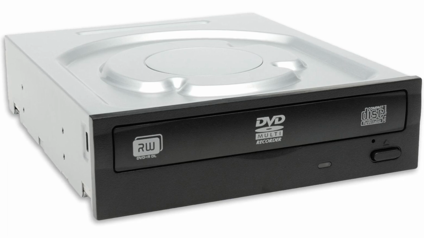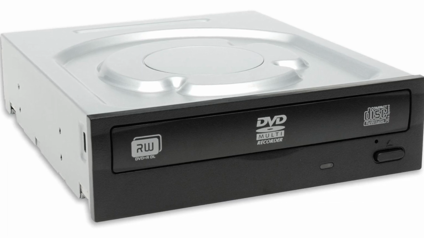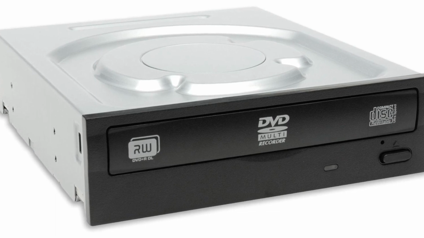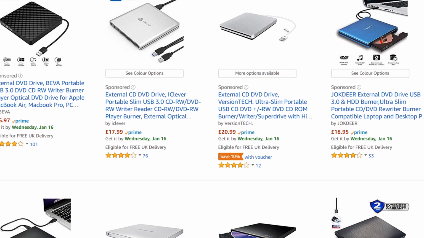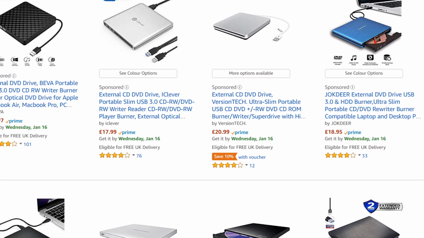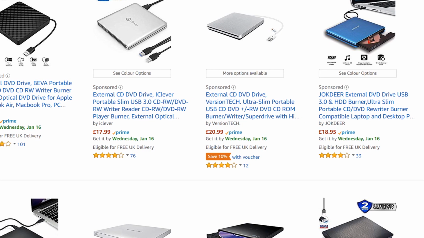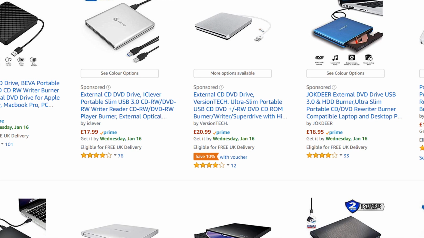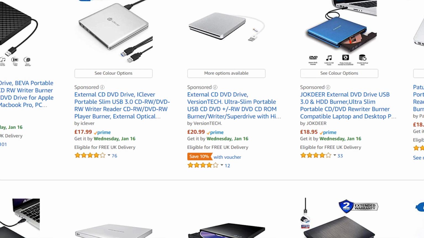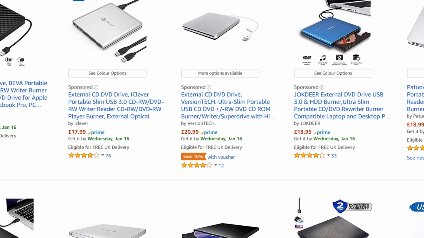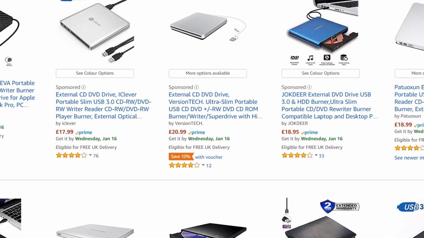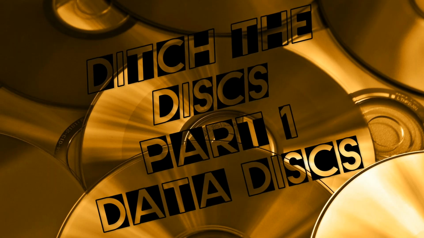Failing that, a DVD drive should be able to read all except Blu-rays, whilst a CD drive will only read CDs. In the event that you don't have access to an optical drive, they can be acquired for £20 or less for an external drive, which is roughly equivalent to the cost of 2 new CD albums. We have linked to a selection of external drives available from Amazon in the written description accompanying this video. So, join us as we ditch the discs.